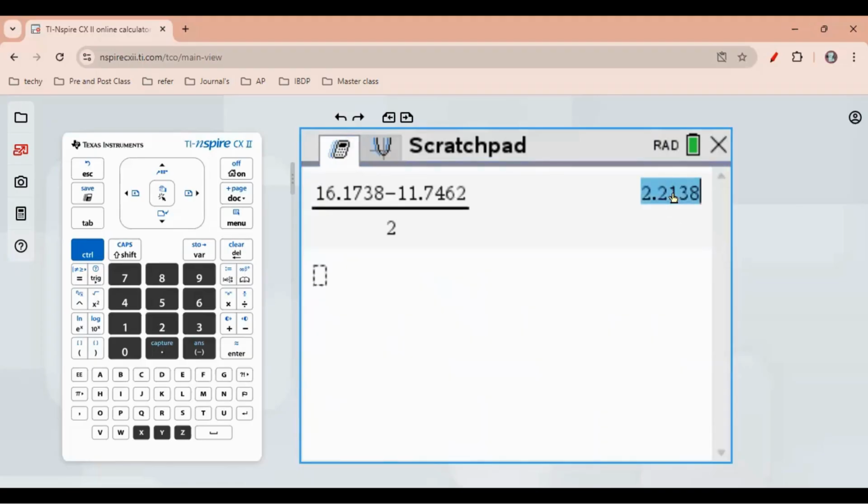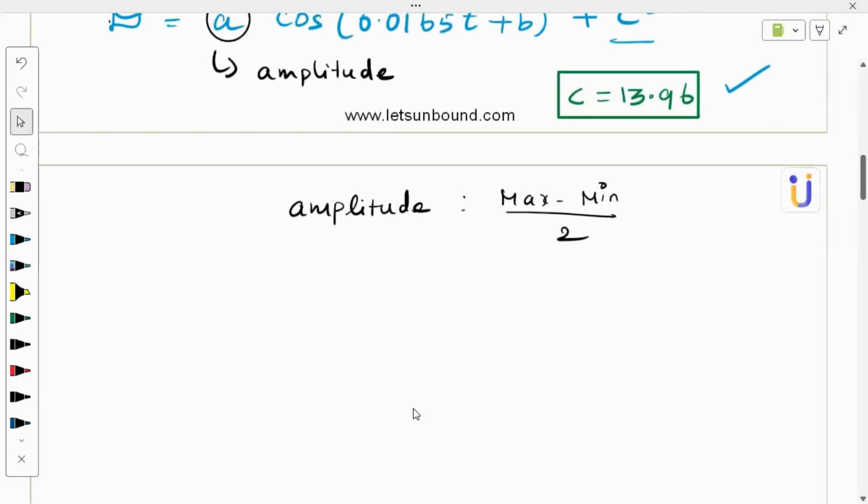Great. What is this? This is my A. And now let's get into the solution page. Let's update this A in that model. Okay, I got A from the graph, we did everything. So we got 2.2138.